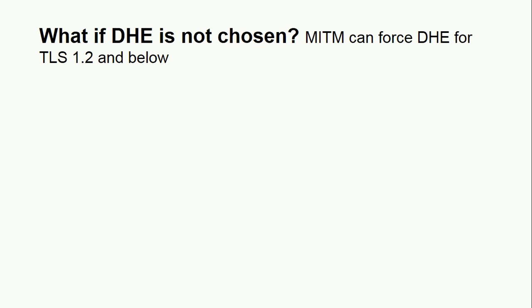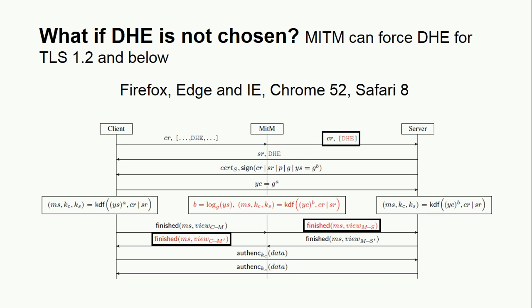If Diffie-Hellman is not chosen by default, which is the case in approximately 99% of TLS connections, then an attacker can man-in-the-middle a connection in TLS 1.2 or below to force Diffie-Hellman to be chosen. This man-in-the-middle attack works if the client supports Diffie-Hellman cipher suites, which is the case in the current Firefox and Microsoft Edge versions, for Chrome 52 and below, and for Safari 8 and below.